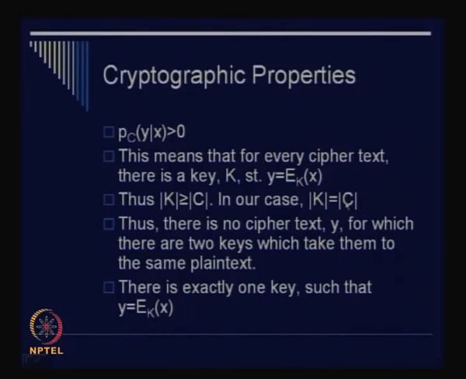Now if this is equal to the size of the set K, it means that there are no two distinct keys k1 and k2 such that e_k1(x) is equal to e_k2(x), because in that case one cardinality would have been less than the cardinality of K. What we have said is that if the size of K and the size of C are the same, then there are no two distinct keys which will take x to the same ciphertext. Thus there is exactly one key which defines the mapping from x to y.